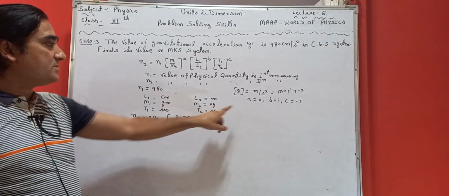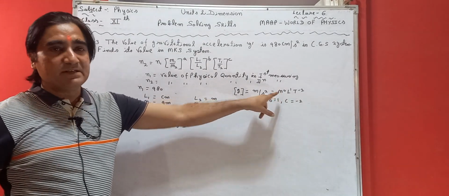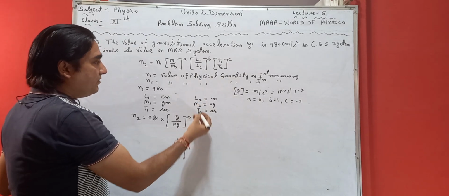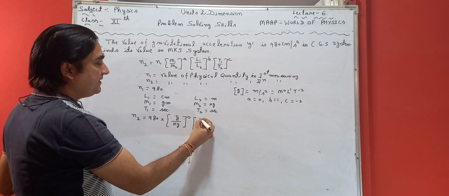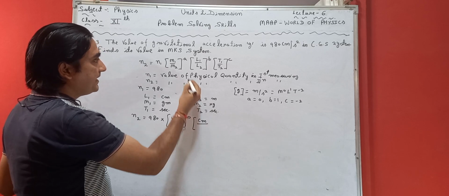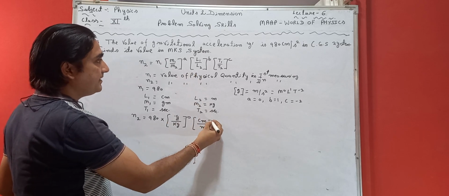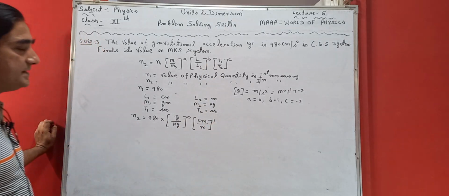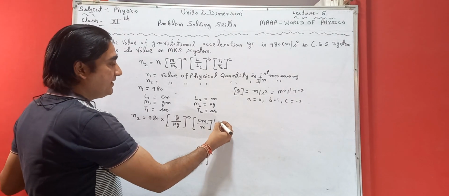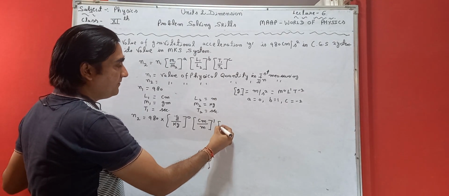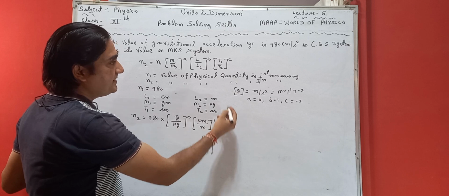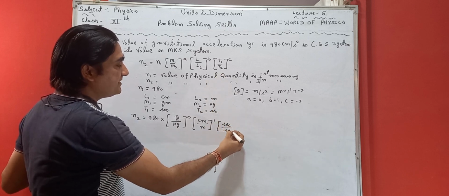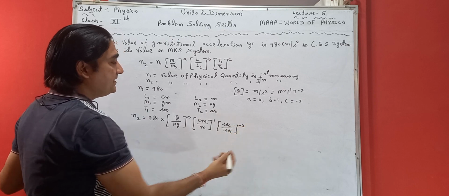Why is it 0? Because the value of a is 0 from the dimension of gravitational acceleration. Now L1 is in centimeter and here it is taken in meter, and the power is 1 because the value of b is 1. After that, second raised to power minus 2, since here also it is in second.